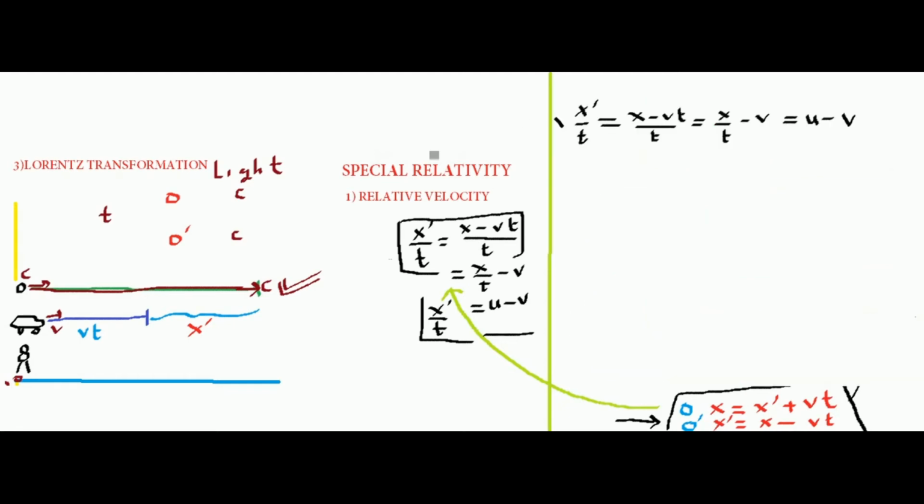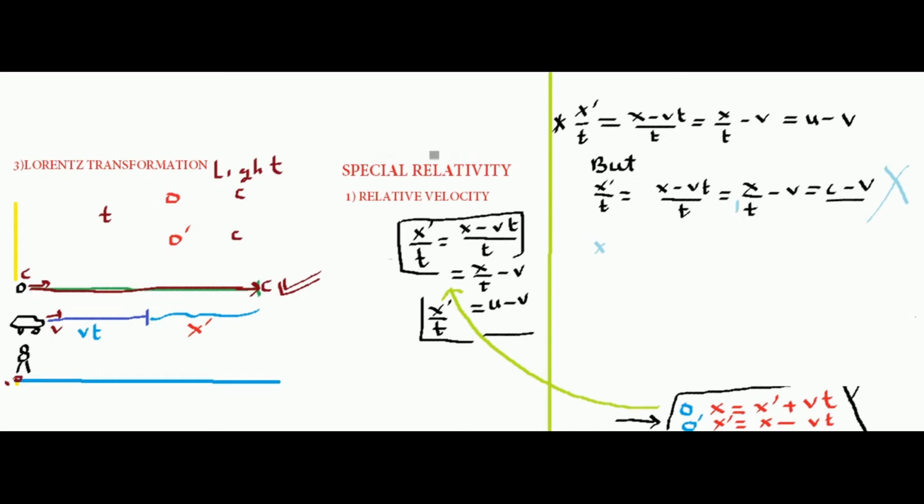So remember the derivation we did last time. This was a simple derivation that we did in the case of a ball. But what has happened now? Our intuition says that even if instead of a ball there is light, then h dash divided by c should measure the velocity of light as c minus v. So this is the common intuition, but this is false. This does not happen.